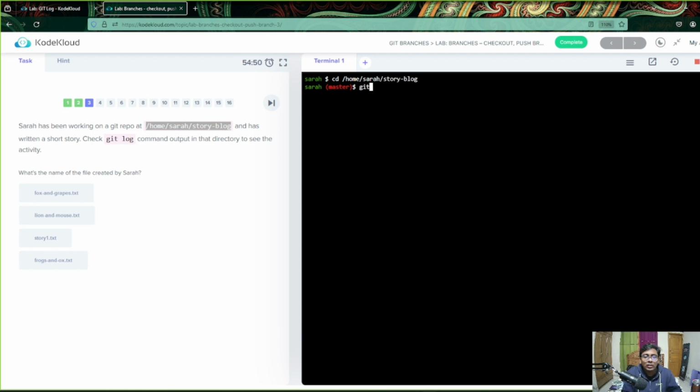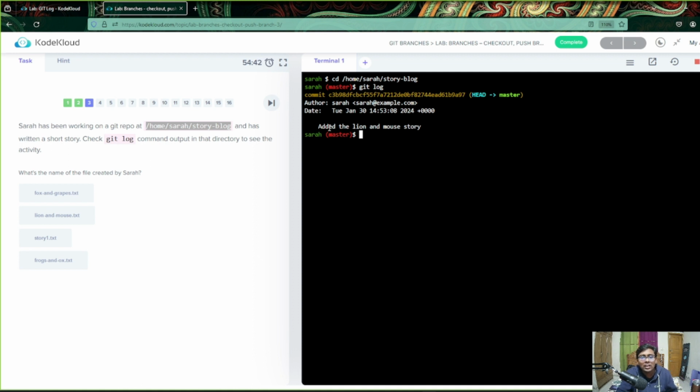Now we're going to write git log to see what happened here, what was committed in this location. You can see Sarah has committed, and she said added the lion and mouse story. Great. So every time when we are doing this lab, it is almost the same as the perspective of an admin or maintainer. You're just seeing what he or she has done. This is awesome.